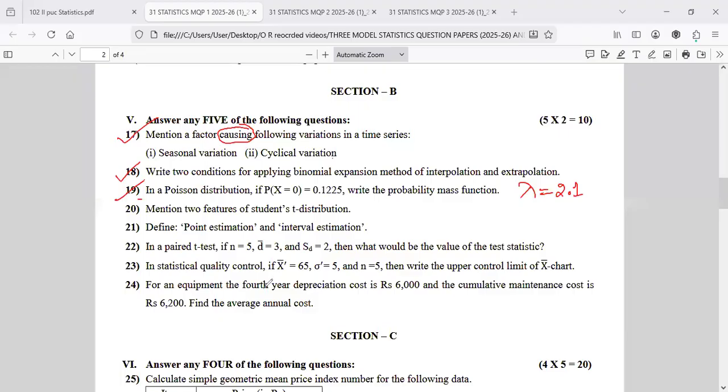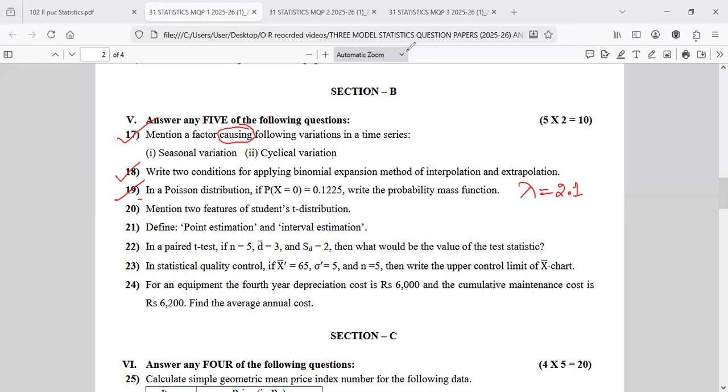Open the statistical table. Before the standard normal variate, there is a Poisson distribution next to the binomial coefficient. You have to search in between for 0.1225. Sometimes it is exact, sometimes not exact and the nearest number is there. So I got 0.1224, that is 2 under 1, so that is 2.1, the Poisson distribution lambda value.